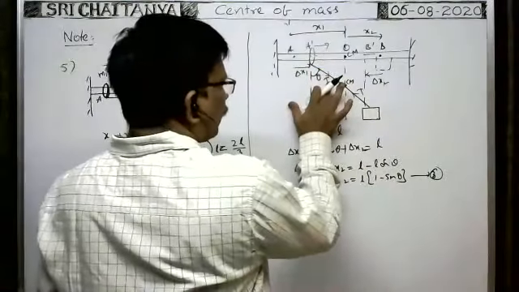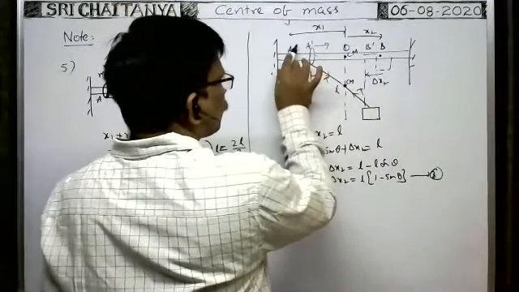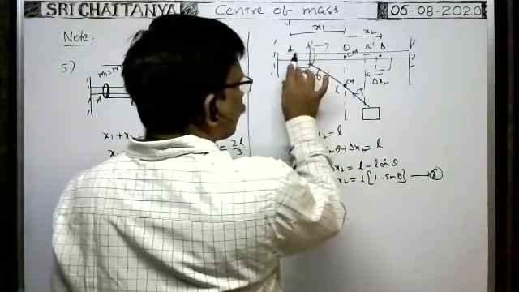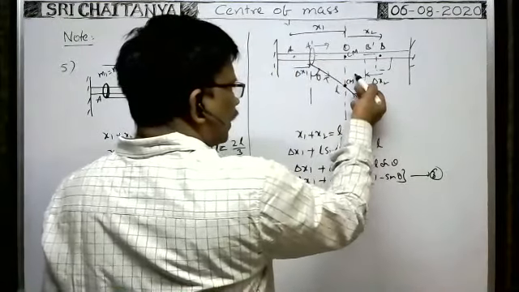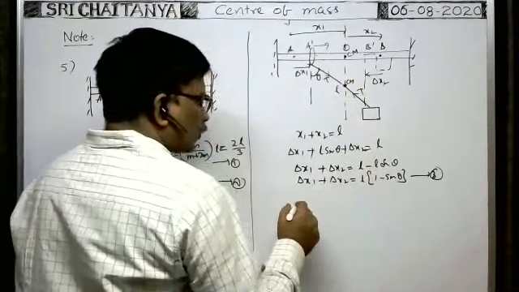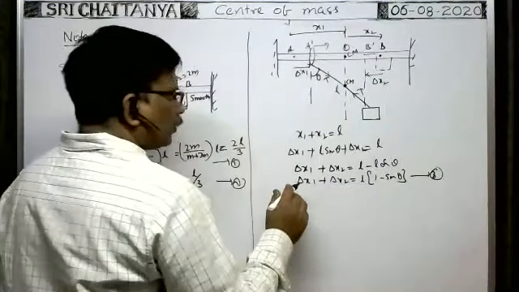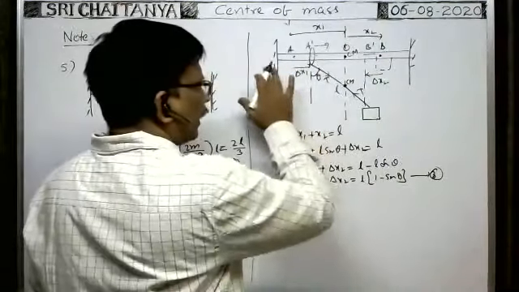Here, because of internal forces, this ring displaces through a distance delta x1 along the horizontal direction, and this block displaces through a distance delta x2. So according to the velocity of the central mass along the horizontal direction,